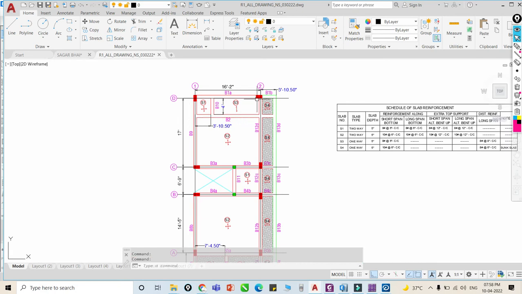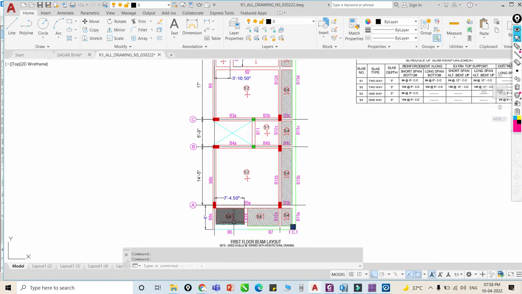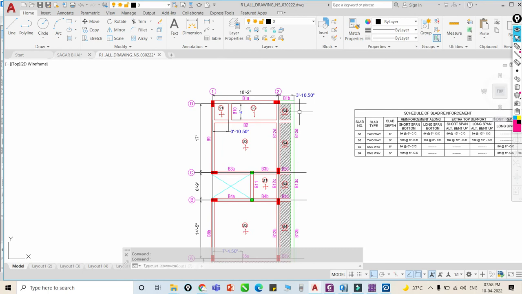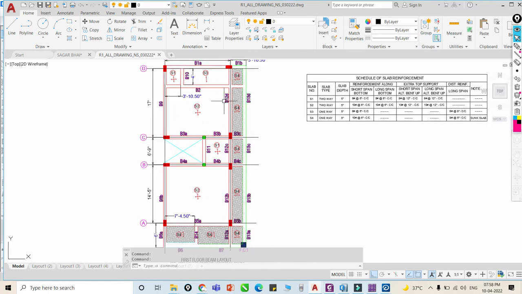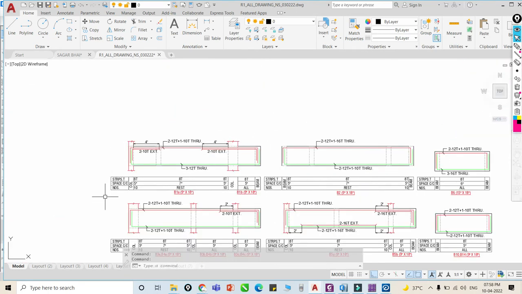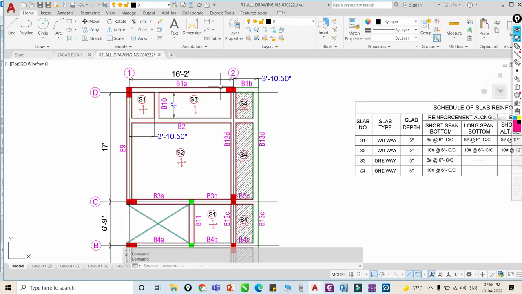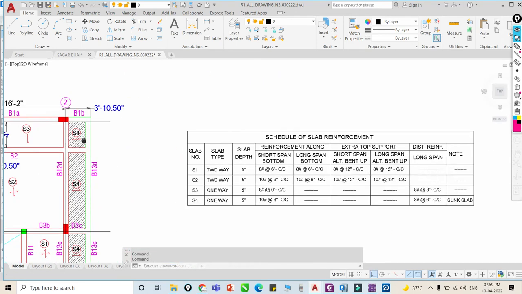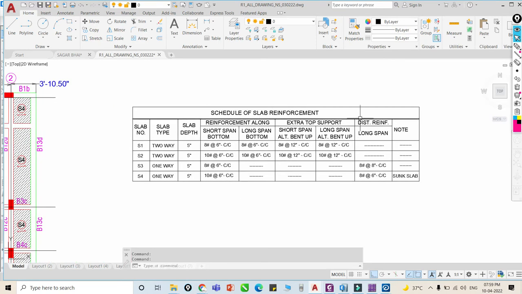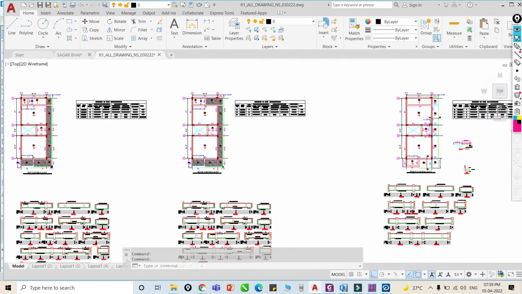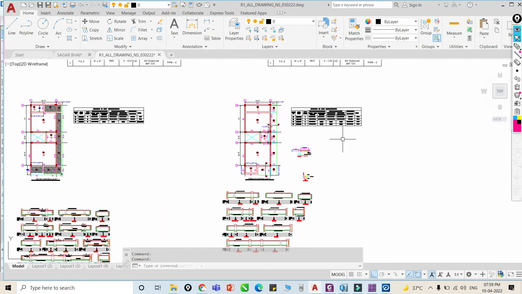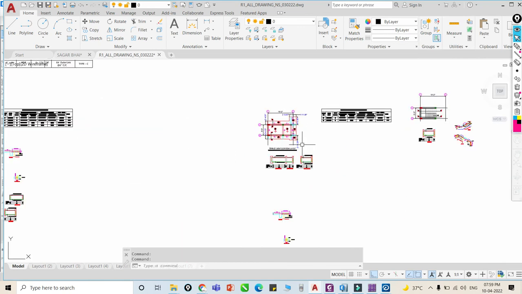And then this is the design of slabs, so you can see different slabs are there, so we'll design the slabs, okay. And the same we have to do for the design of beam, so you can see this is the design of beam, okay, and this is B1, B1A, B, okay. Then this is our scheduling of slabs, okay. So I will show you how to prepare the scheduling of slab reinforcement, okay. We will design the slab using different software, okay. And the remaining we have to do for all the slabs, okay. So this is our next step, okay.